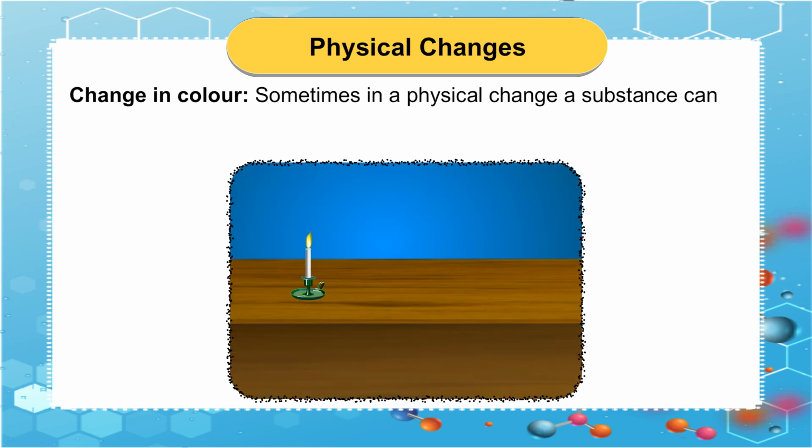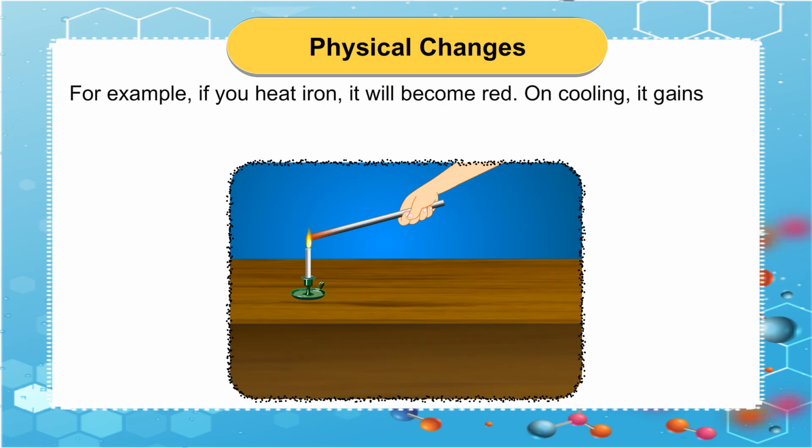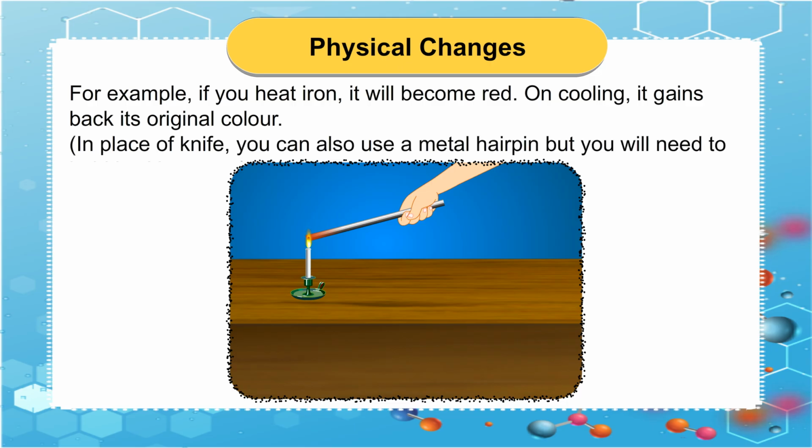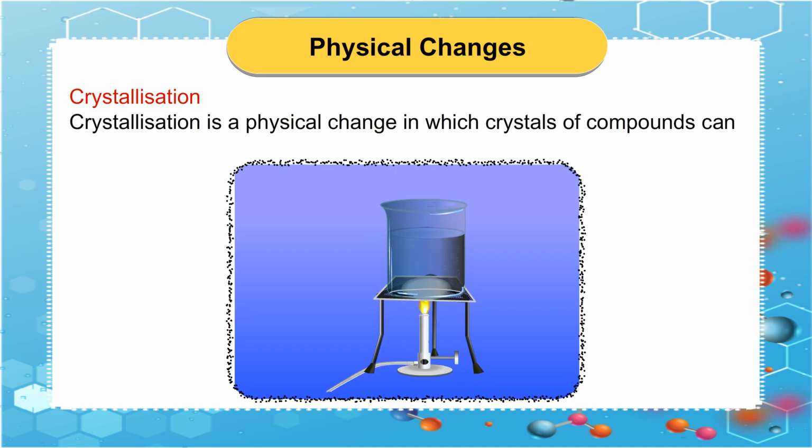Change in color. Sometimes in a physical change, a substance can show color change. This usually happens when you heat a metal. For example, if you heat iron, it will become red. On cooling, it gains back its original color. In place of knife, you can also use a metal hairpin, but you will need to hold it with a tongue. Crystallization. Crystallization is a physical change in which crystals of compounds can be made from their solutions.